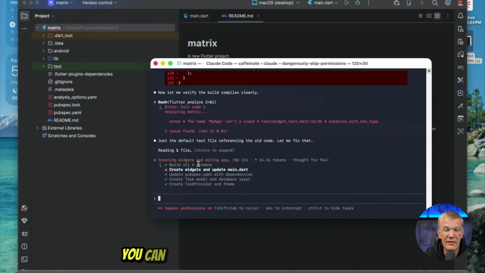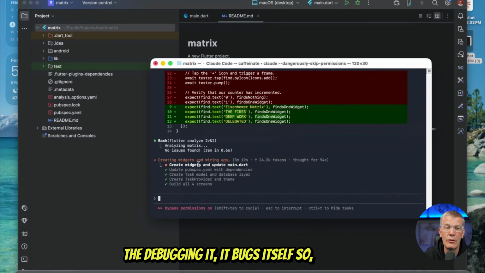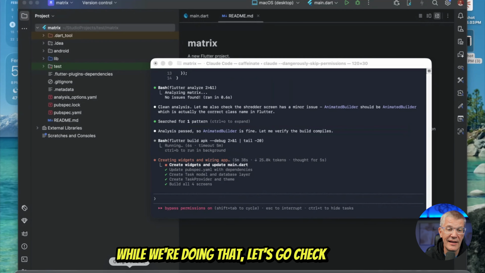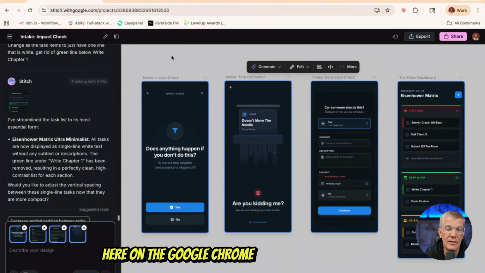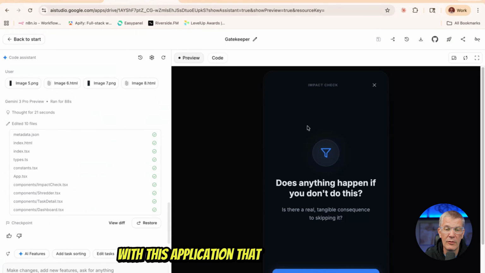Right here, you can see that it found an error already, right? So it's going to fix the error. That's what I'm talking about, the debugging. It debugs itself so well. While we're doing that, let's go check in over here on the Google Chrome and see where we're at with this application that we're trying to do here.